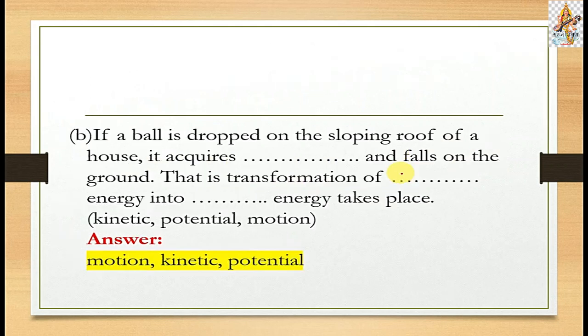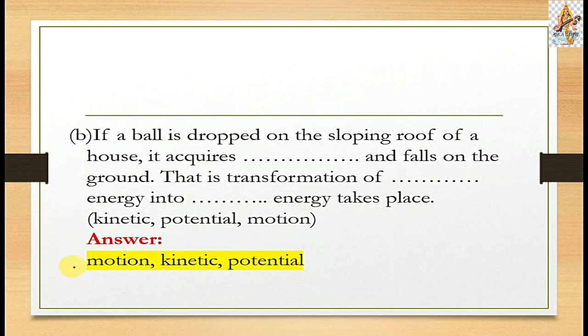Then question B. If a ball is dropped on a sloping roof of a house, it acquires a space, and falls on the ground. That is, transformation from a space energy into another space energy takes place. In the brackets: kinetic, potential, motion.